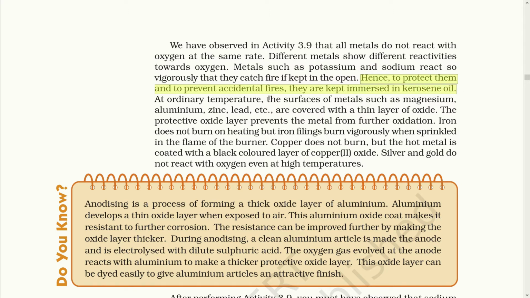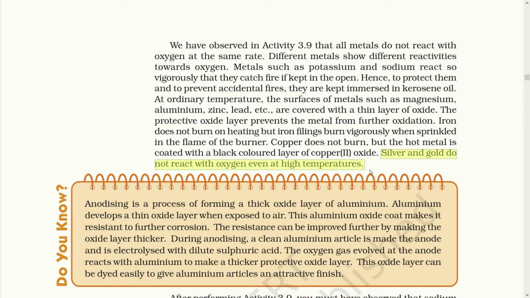At ordinary temperature, the surfaces of metals such as magnesium, aluminium, zinc, etc. are covered with a thin layer of oxide. This protective oxide layer prevents the metal from further oxidation. Iron does not burn on heating, but iron filings burn vigorously when sprinkled in the flame of the burner. Copper does not burn, but the hot metal is coated with a black layer of copper oxide. Silver and gold do not react with oxygen even at high temperatures. So not every metal reacts in the same manner with oxygen.